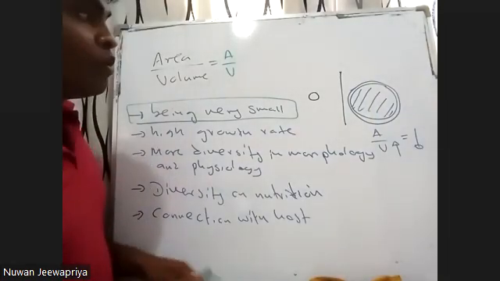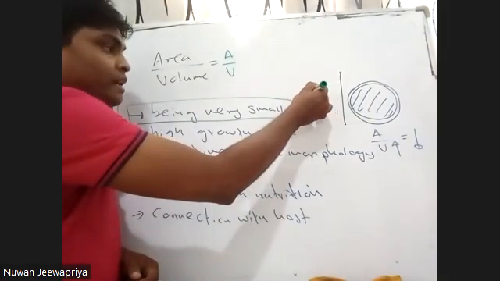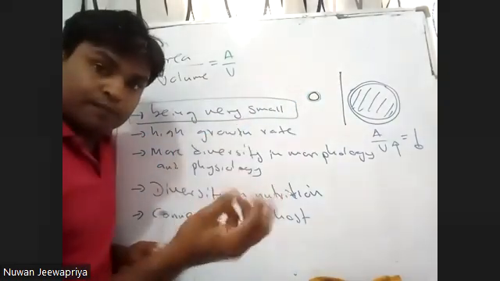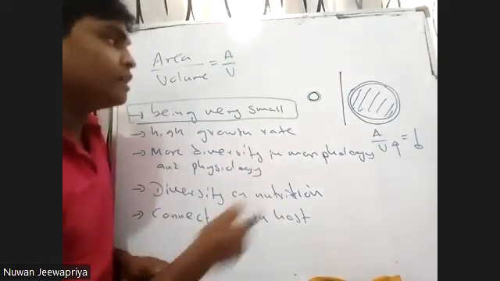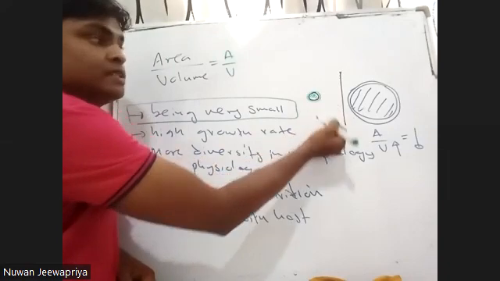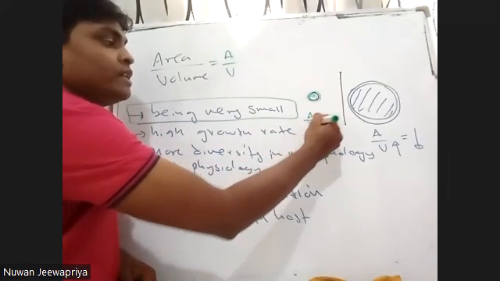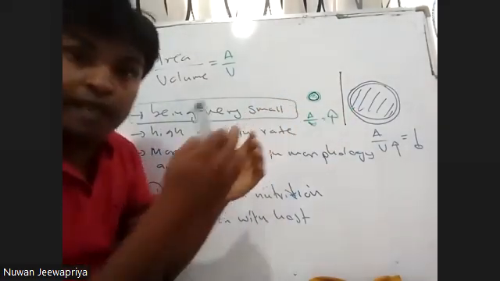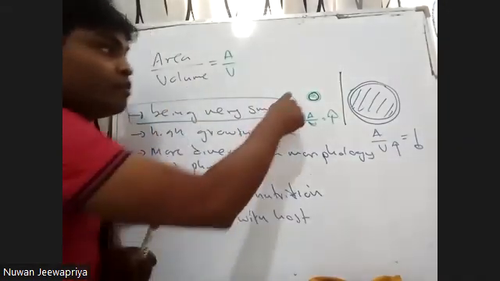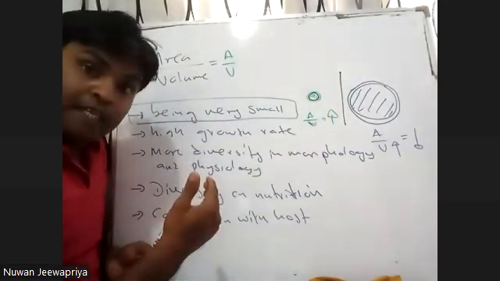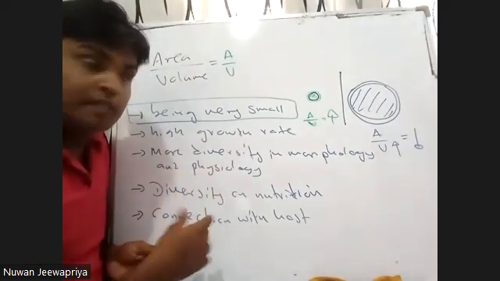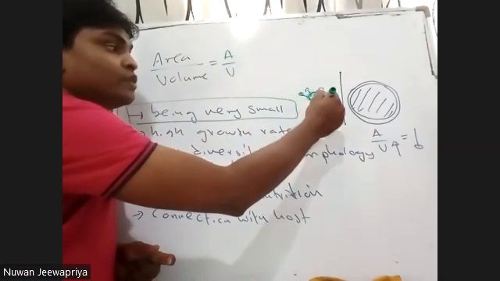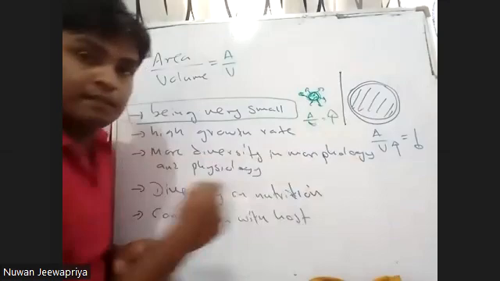Think about this small organism. This is the area, right? And the area is quite larger, because the smaller the size, the higher the surface area. You know that. And this is the area, and the volume is this one. So here the A over V ratio is a very high value. That means to take in whatever things they want, there is more surface. To expel whatever things are unwanted, there is more surface. There is more surface to remove substances out and to gain substances in, not like this. Is it clear?